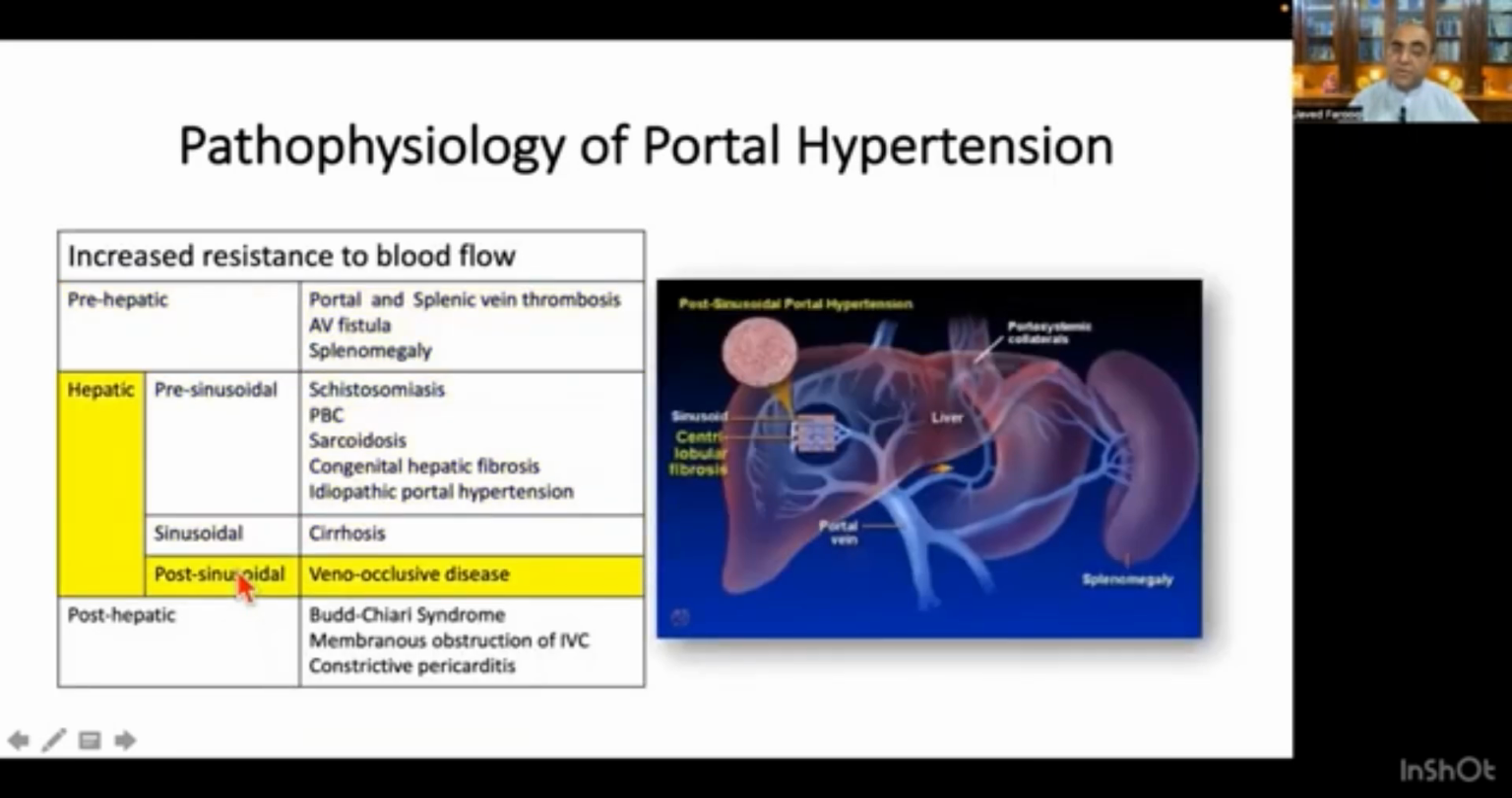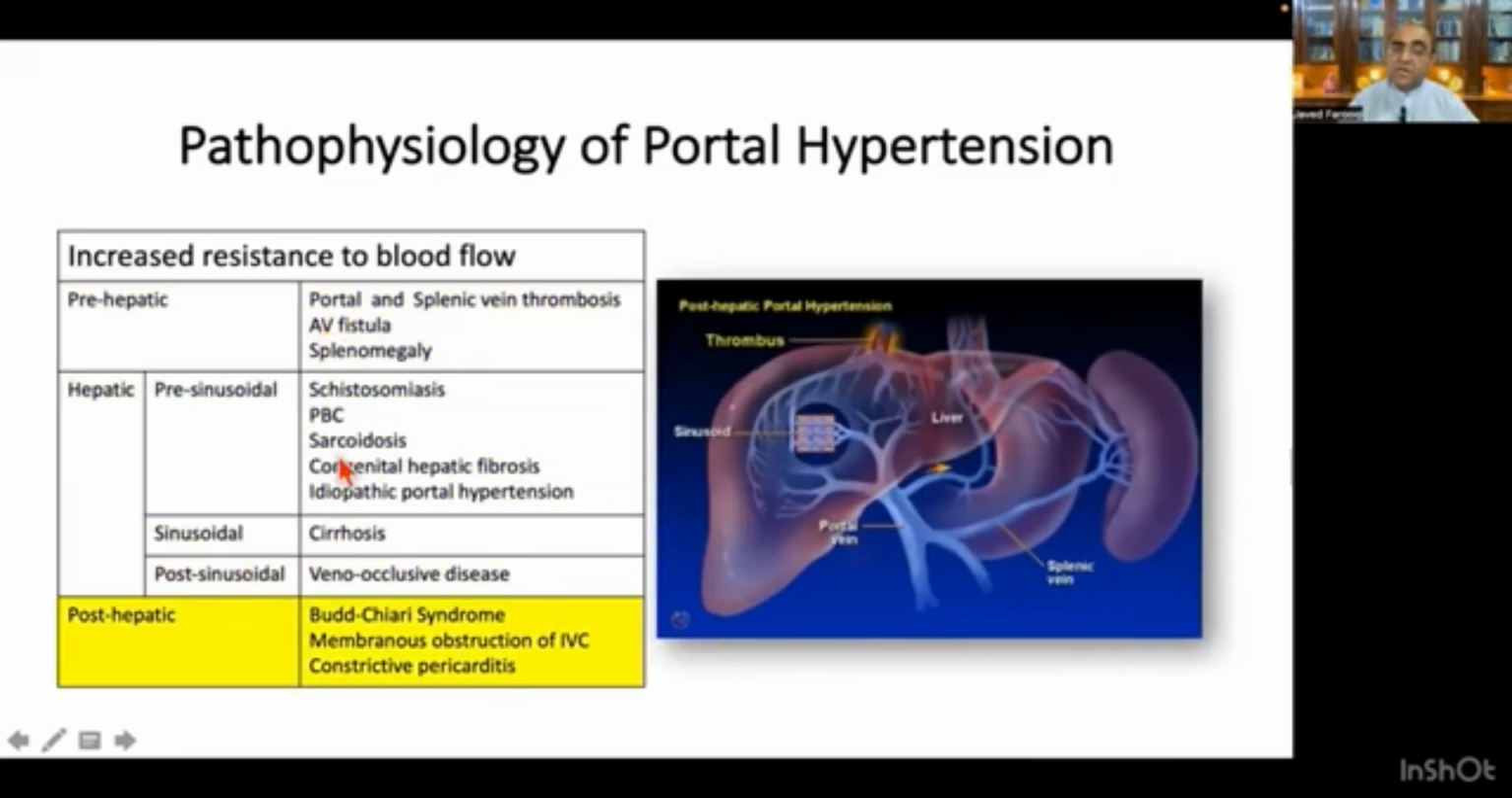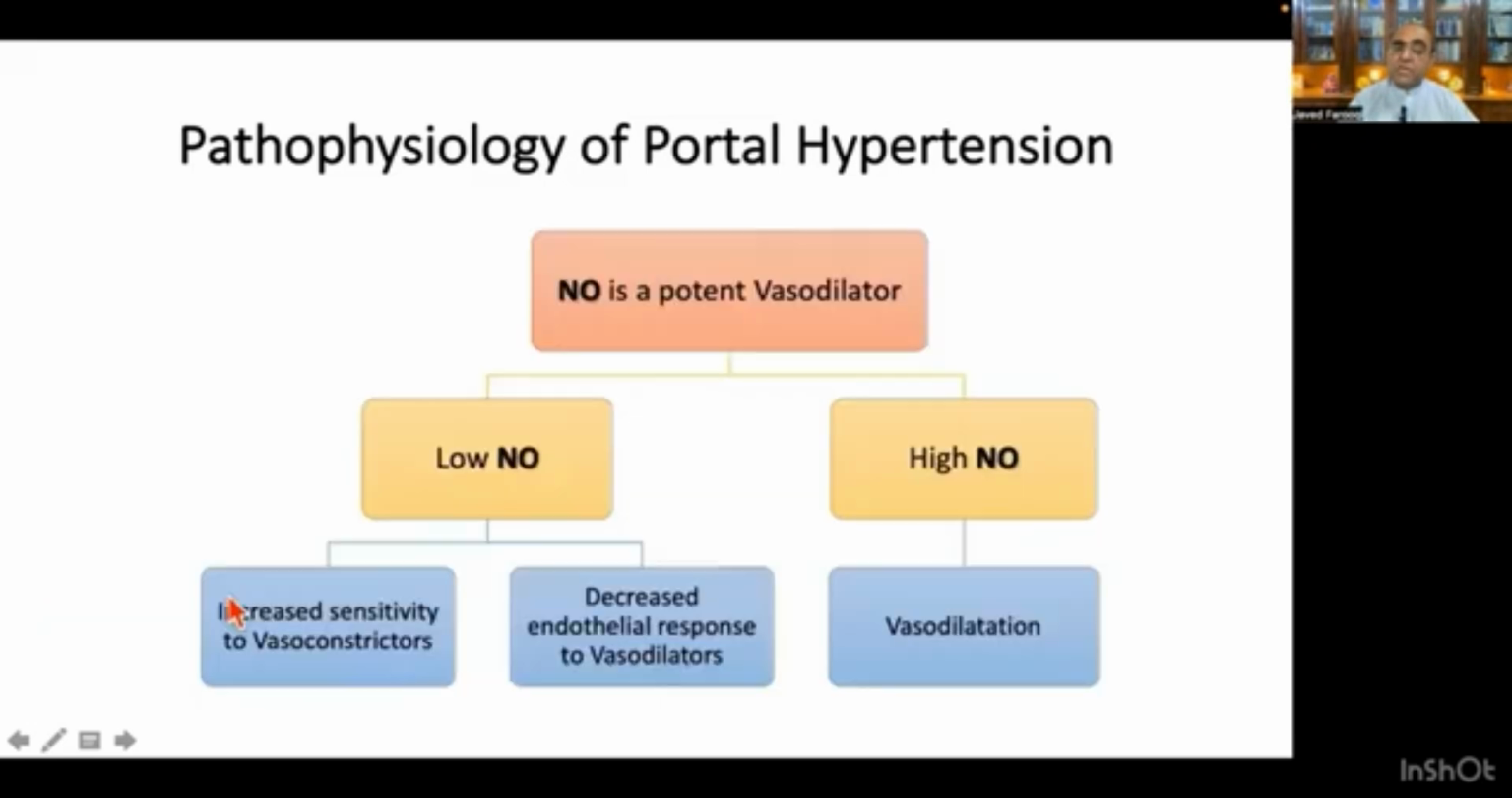in cirrhotic patients. And we discussed all these causes: what are the causes of pre-hepatic increased resistance to blood flow, then hepatic causes, and the post-hepatic causes. Hepatic causes can be divided into pre-sinusoidal, sinusoidal, and post-sinusoidal.